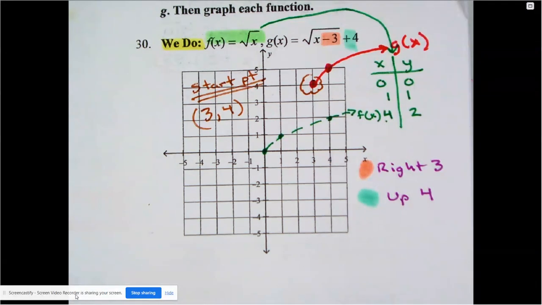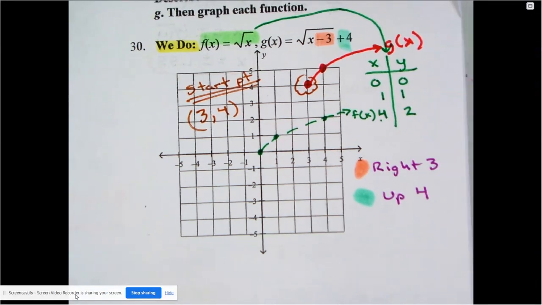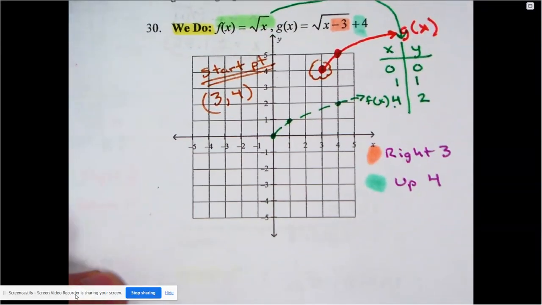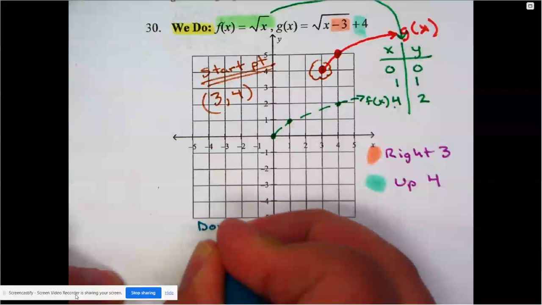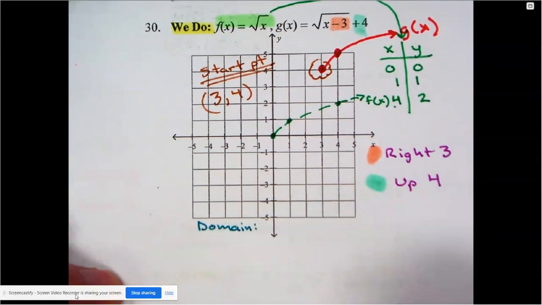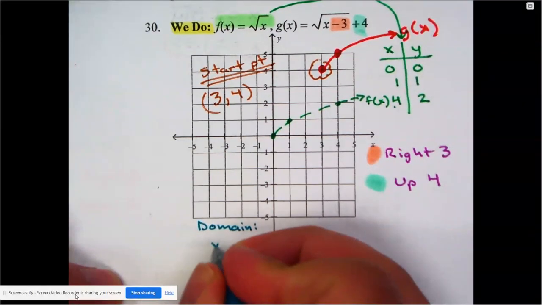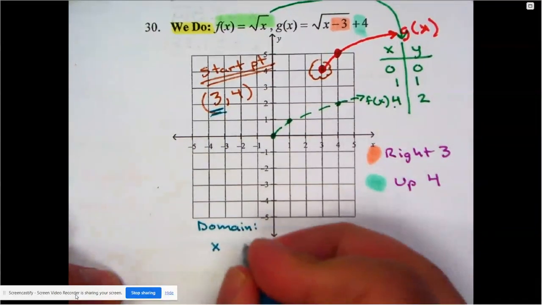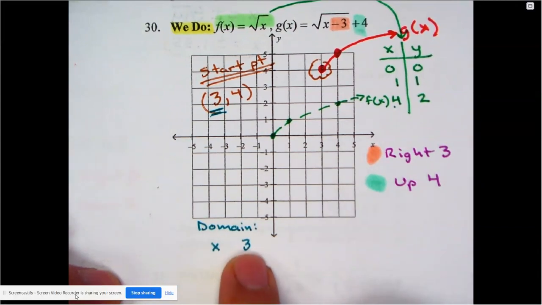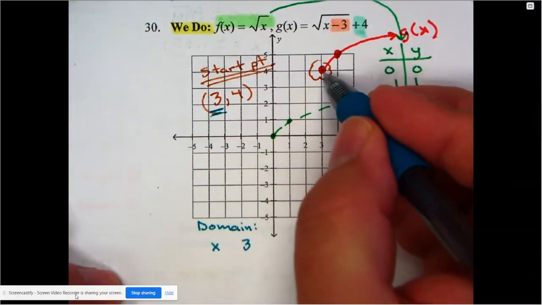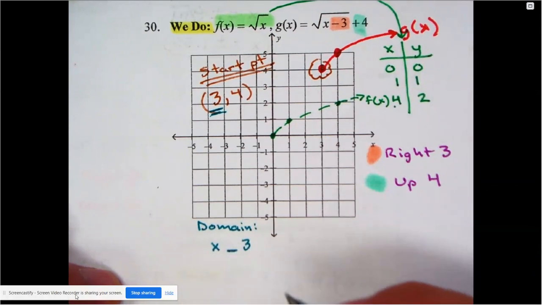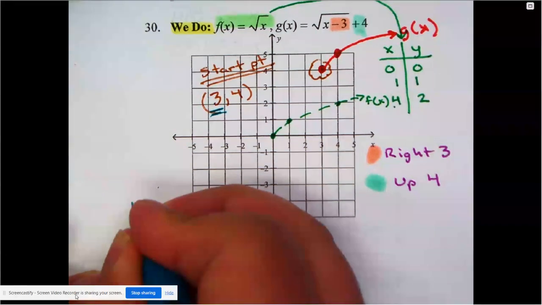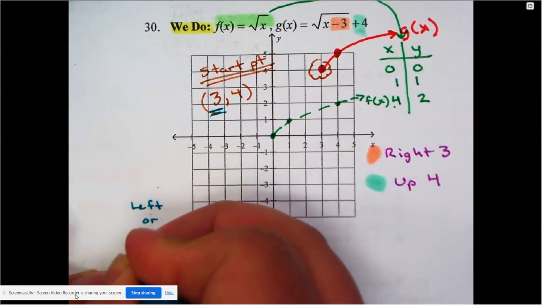So when I talk about domain first, let's mention domain here. We have plenty of room towards the bottom. All right, so domain. We've already mentioned that domain deals with x's. So I write an x. The x value in this starting point is the 3. Well, then I know the domain has to do with the number 3. We know the point actually exists there. So I put an equal sign. Remember, when you're doing domain, this is when you ask yourself, is it to the left or to the right?